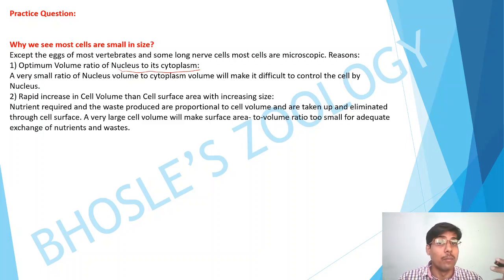But if the volume is so much that the cell cannot take in the required quantity through the cell surface area, and is unable to expel all the waste products inside it, the cell will eventually die. So that's why we have smaller cells, which have an optimum volume ratio of nucleus to cytoplasm, and a manageable surface area to volume. So this was the reason.